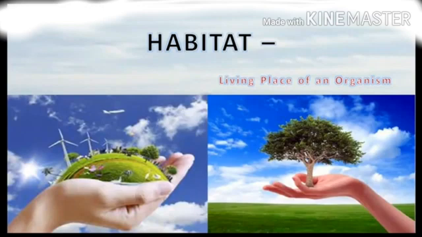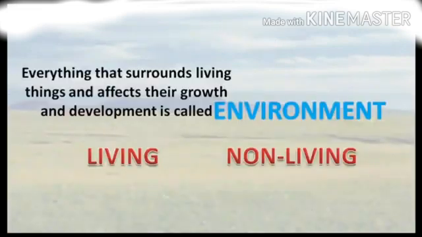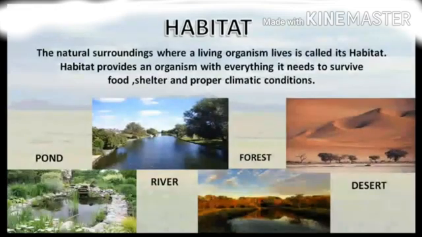Let us learn about habitat, the living place of an organism. It is the place where an organism, whether a plant or an animal, lives and has other factors included also. Everything that surrounds living things and affects their growth and development is called environment. It can be living as well as non-living. Habitat is actually the natural surroundings where a living organism lives.